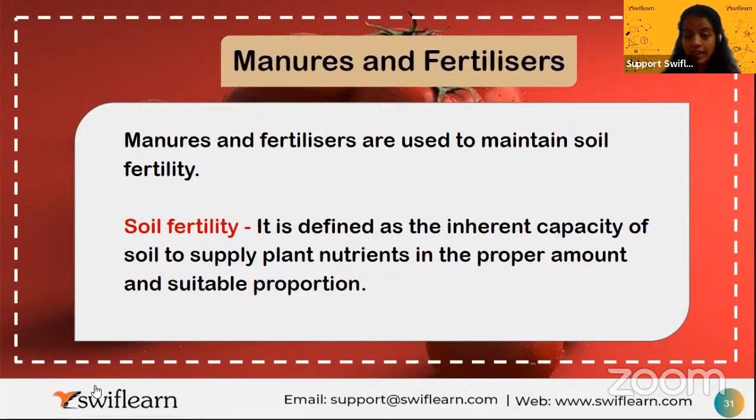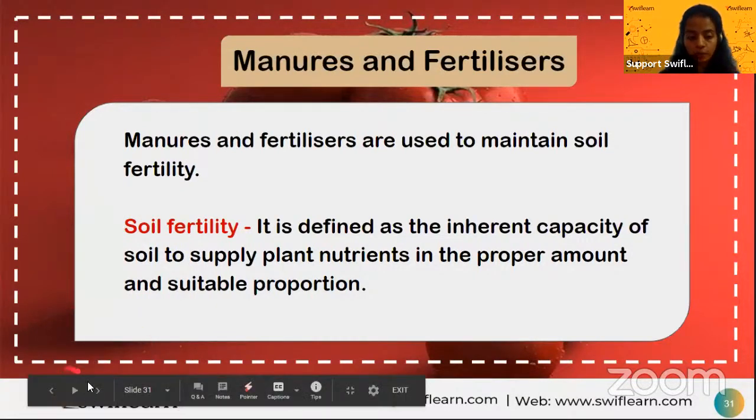Your crops may die and nothing will be left for your plants' yield, right? So it should be the correct, proper amount. Over-adding is not required. That's very important. So it is an inherent capacity of the soil to supply the plant nutrients in the proper amount and suitable proportion.